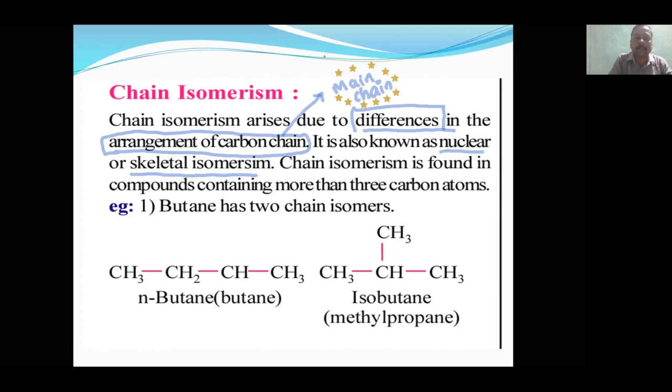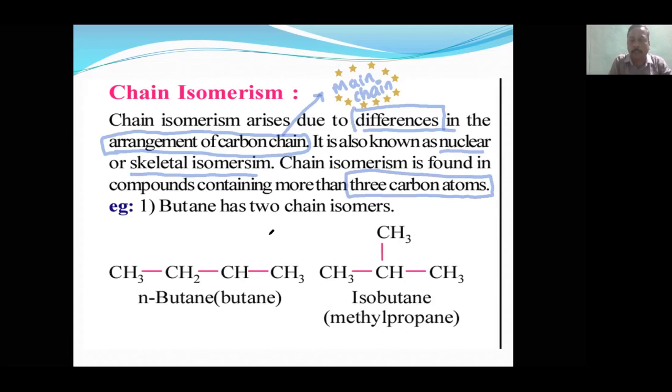Next, if I give you an example immediately, it will be very effective. Chain isomerism is found in compounds containing more than 3 carbon atoms. There was a question: which of the following cannot show chain isomerism? Chain isomerism is shown from butane onwards, not below butane.